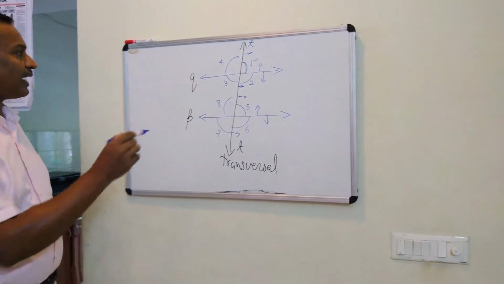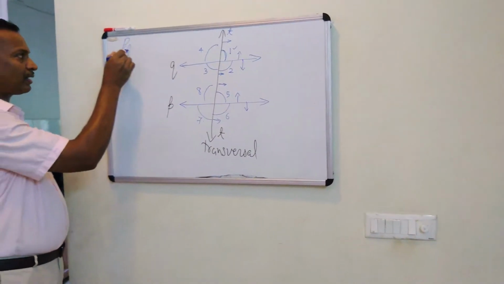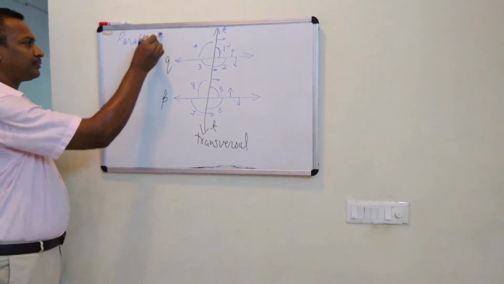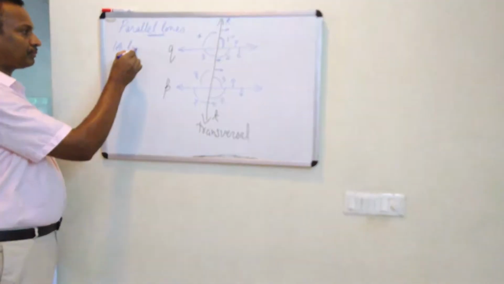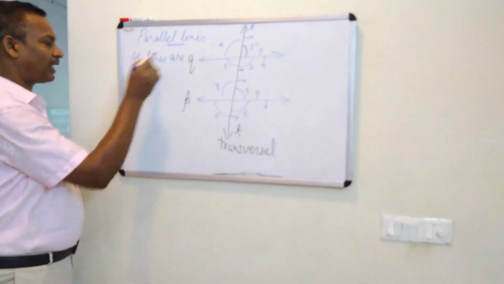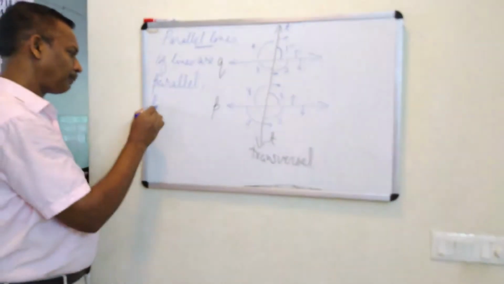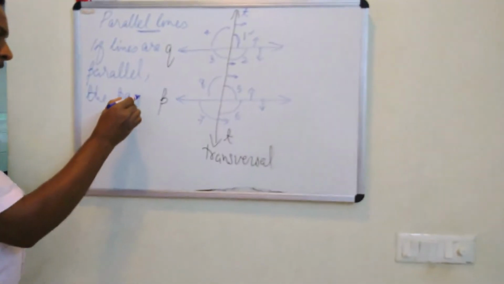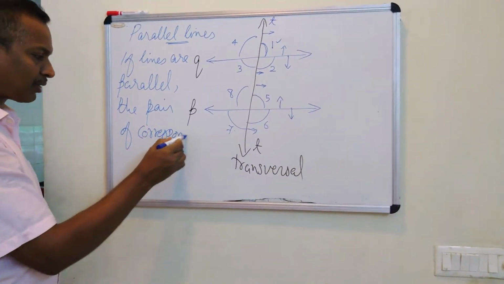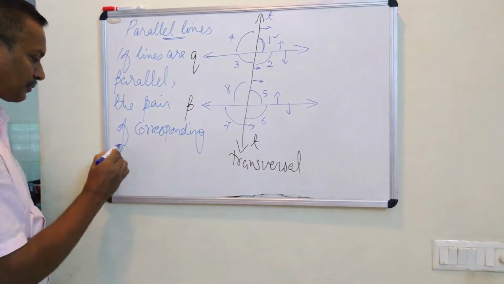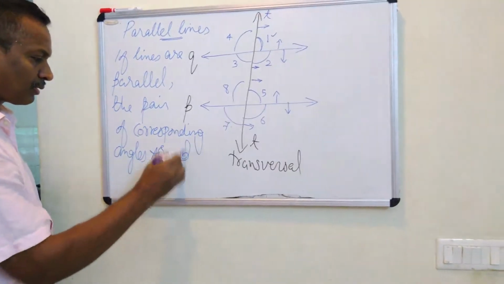Here, we are studying about parallel lines. If lines are parallel, the pair of corresponding angles formed are equal.